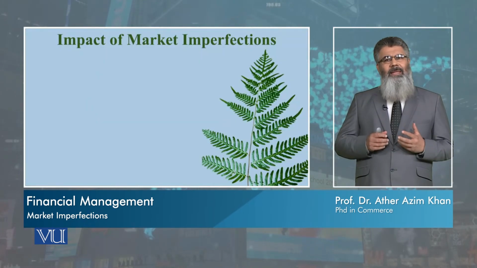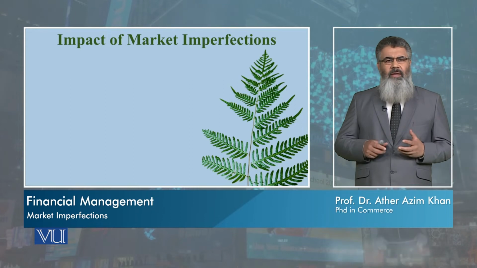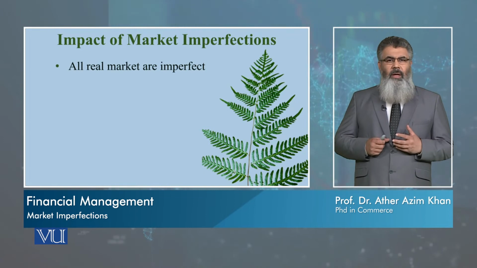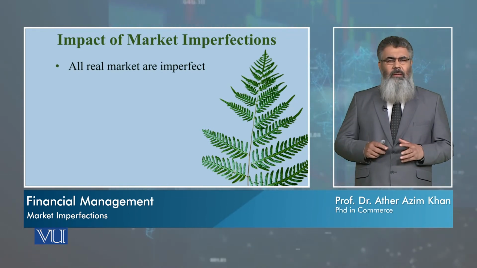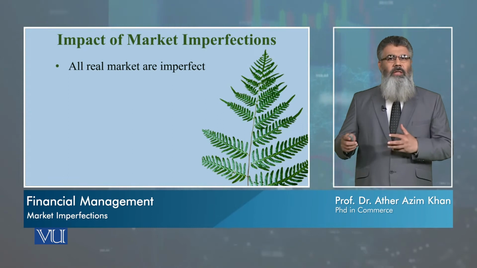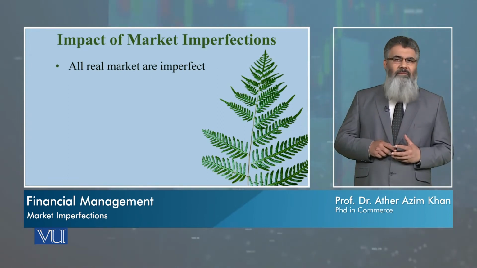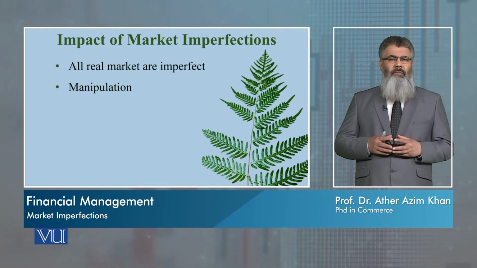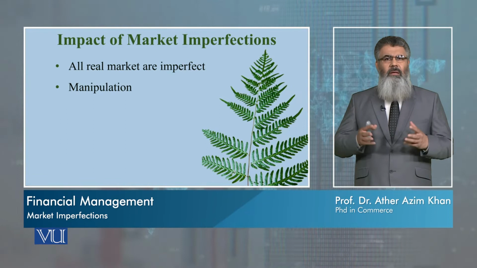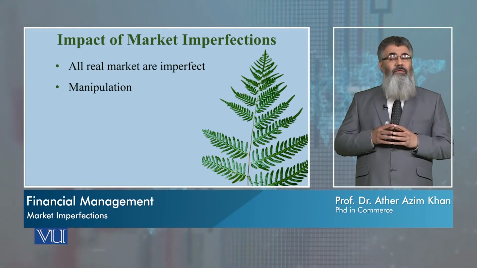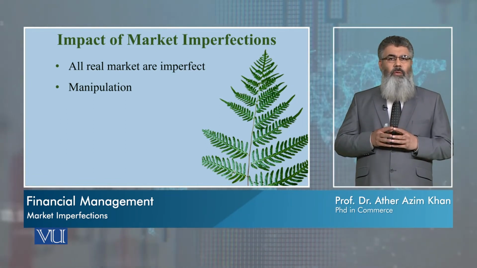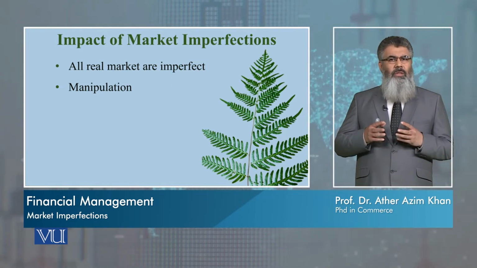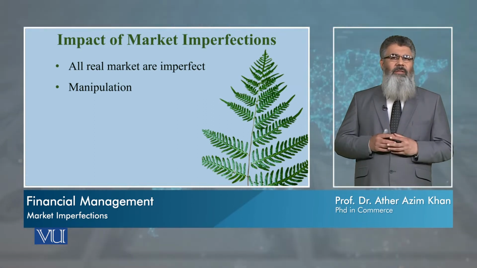Now, having said this, that markets cannot be perfect, what happens if there are imperfections? We say that all real markets are imperfect, so all these possibilities or assumptions are not valid in the practical market. There is practical manipulation. We find that bigger investors like institutional investors, bigger brokerage houses and mutual funds are in a position to somewhat affect the prices in the market.